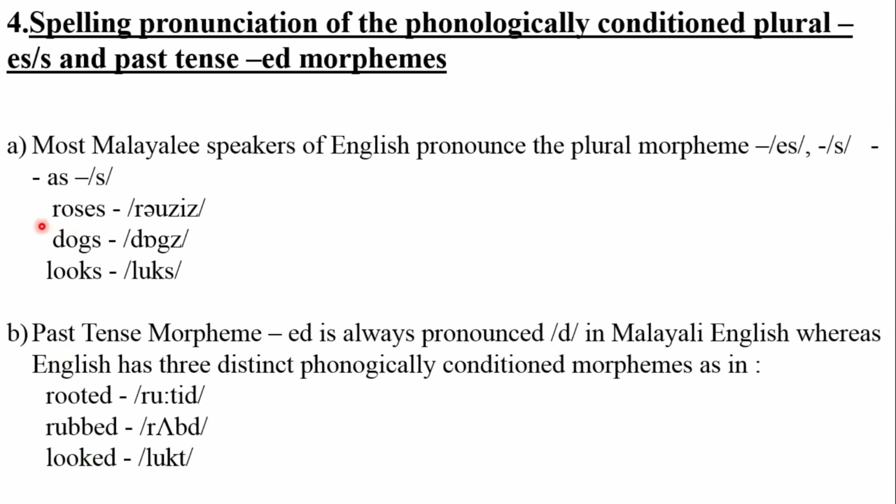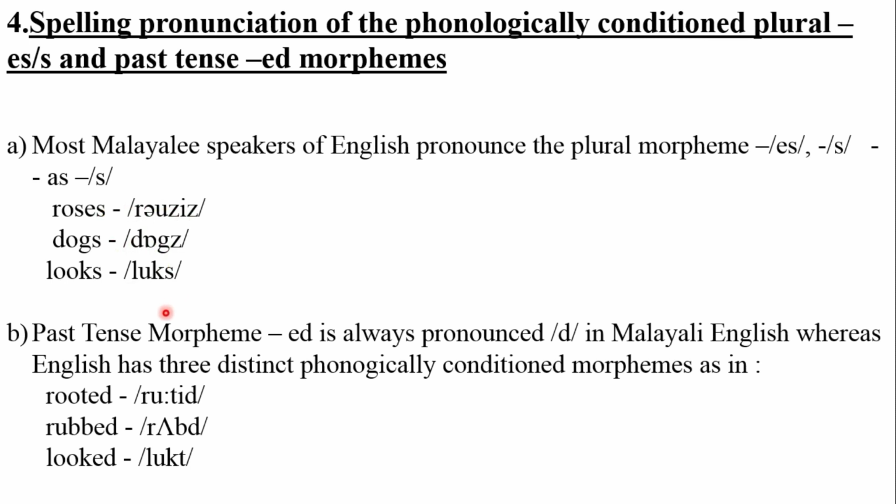When we are provided with these three words, what we tend to do is, we pronounce all of them with the s sound, not z. But here, for the first and the second, the ending is with z. So roses and dogs. And the third one is looks. But what we tend to do is pronounce all these words with the same s ending. So we tend to follow the same pattern, but it actually isn't correct. It should be roses, dogs and looks.